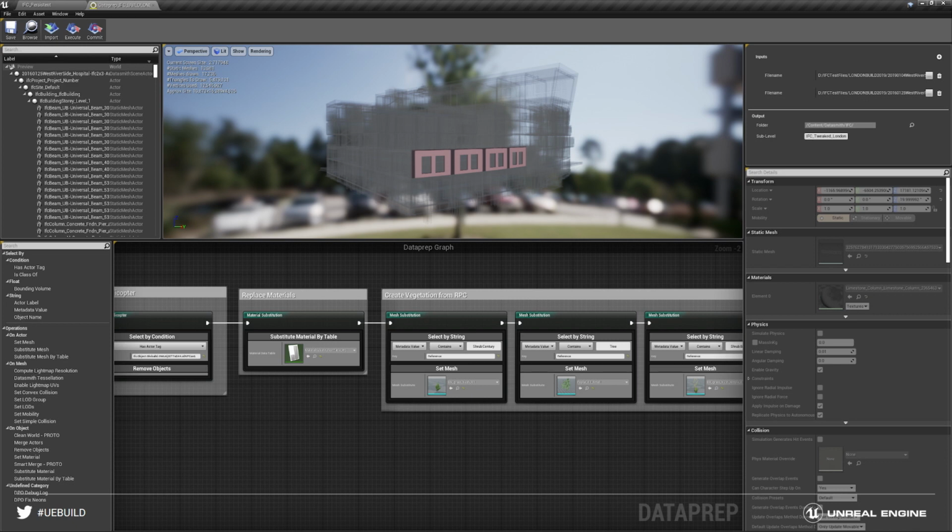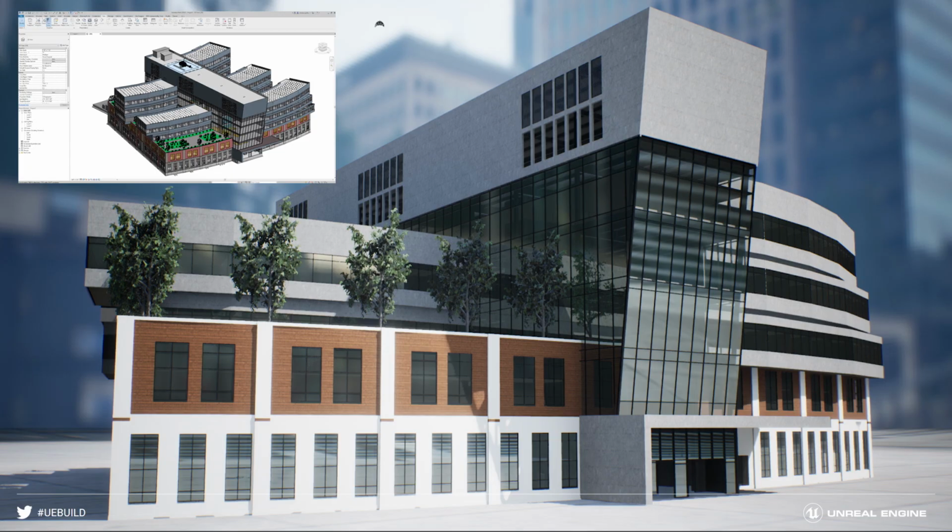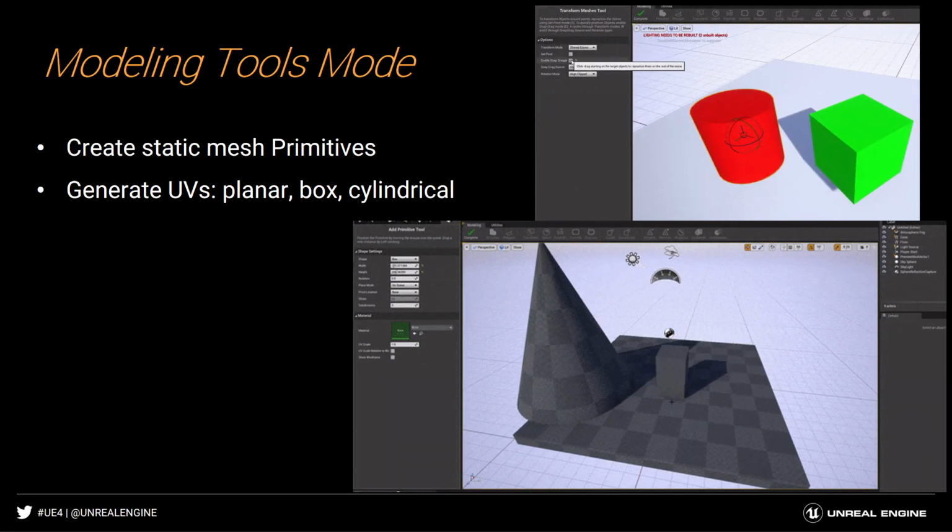It could be something like those trees or something that we want to randomize or be able to simplify. Very easy to do in this visual workflow. So here we are, we're taking that data set live from Revit, and very quickly, just through building that quick little node-based workflow, we're able to visually look at that and say, I don't need that, I don't want those, I want to replace those trees with that, and the glass needs to be this material, and we can do this in a very quick, procedural visual paradigm that allows us to achieve that very quickly with Revit data live in Unreal Engine.